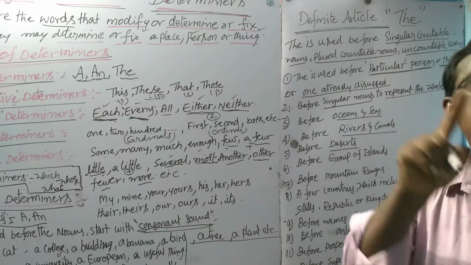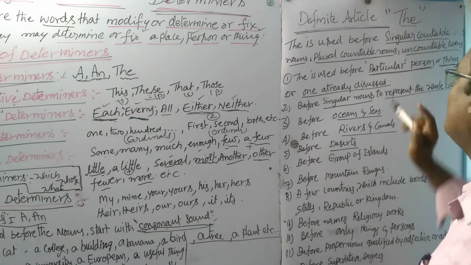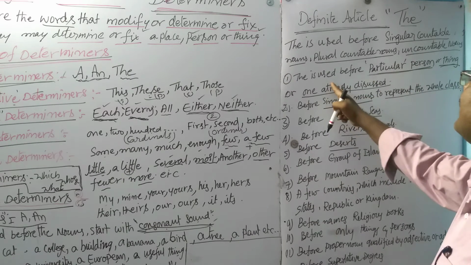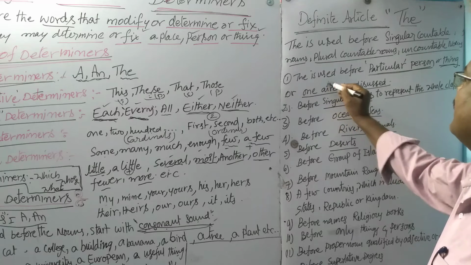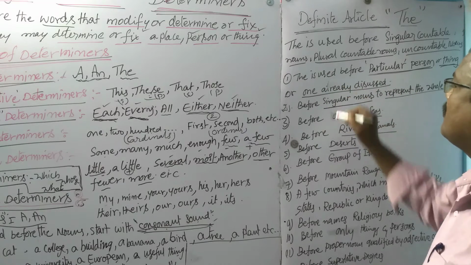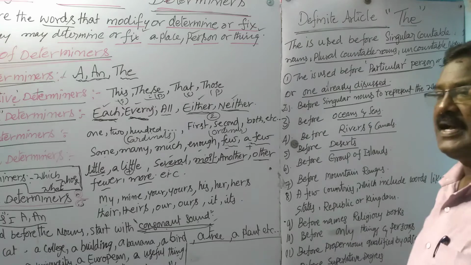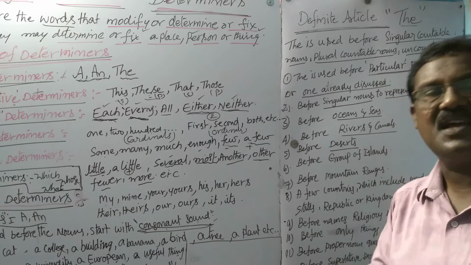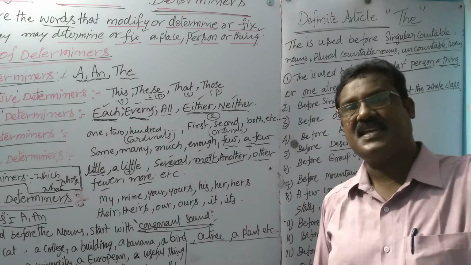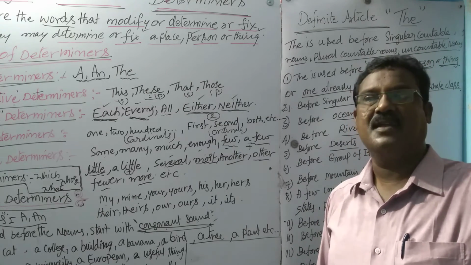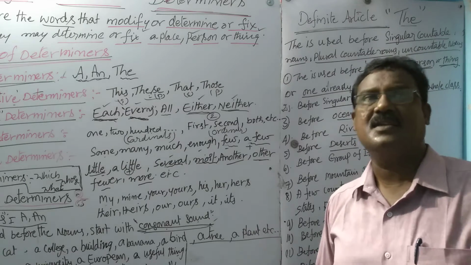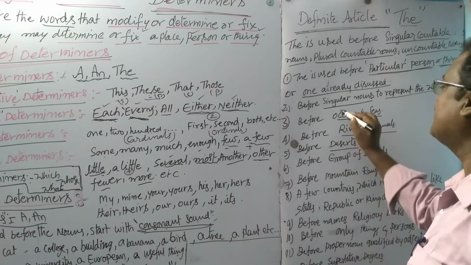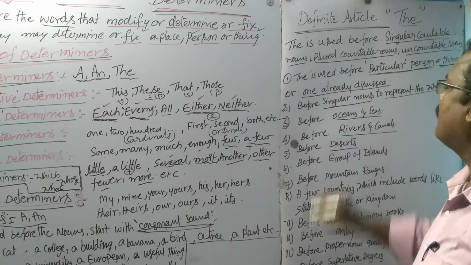So the is used before the person to show his particularity, or one we already discussed. Already we discussed means what here? I saw a man yesterday. The man came to my house today. I saw a man yesterday: a man, first time, a man. The man came to my house. Already we discussed, yesterday you saw the person. The man came to my house means already we know the person.